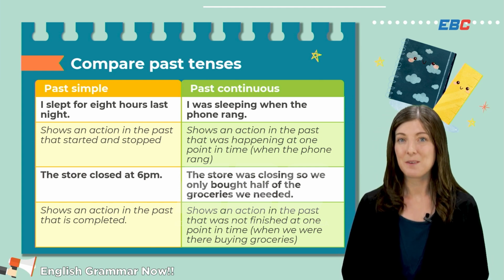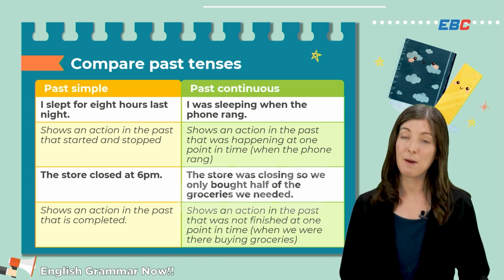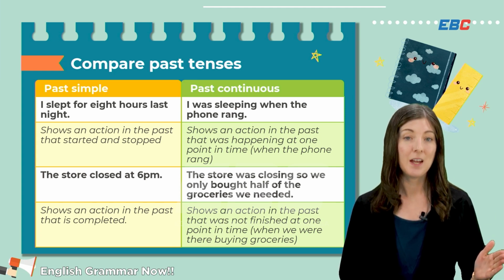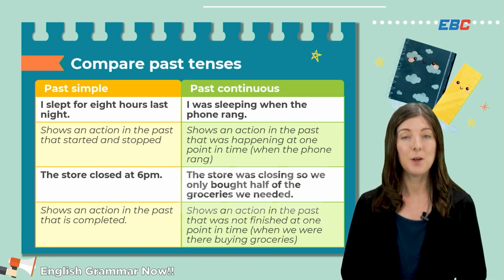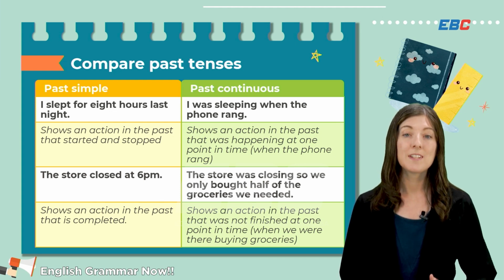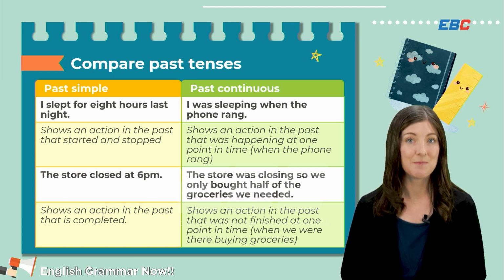Here's another example. The store closed at 6 p.m. This is also an action in the past that was completed. It finished. But if we change it into past continuous, we might have a sentence like this. The store was closing, so we only bought half the groceries we needed.